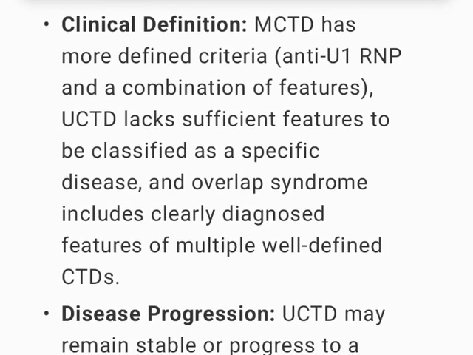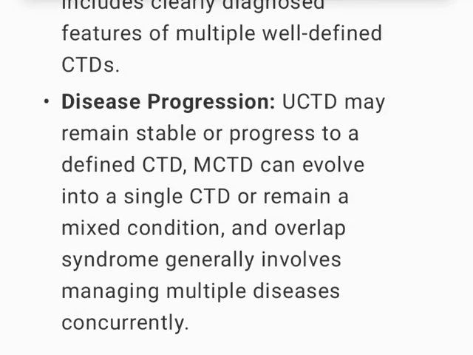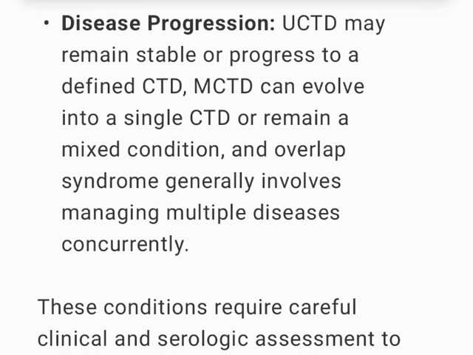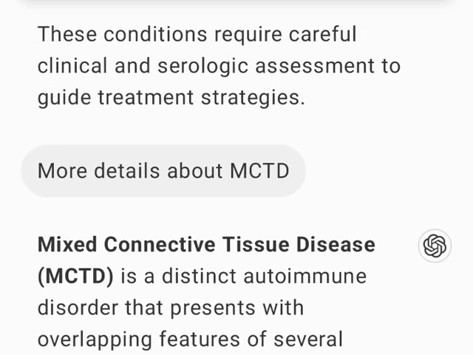Clinical definition: MCTD has more defined criteria, anti-U1 RNP, and a combination of features. UCTD lacks sufficient features to be classified as a specific disease, and overlap syndrome includes clearly diagnosed features of multiple well-defined CTDs. Disease progression: UCTD may remain stable or progress to a defined CTD. MCTD can evolve into a single CTD or remain a mixed condition. And overlap syndrome generally involves managing multiple diseases concurrently. These conditions require careful clinical and serologic assessment to guide treatment strategies.